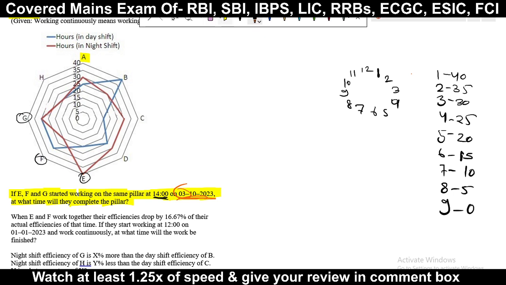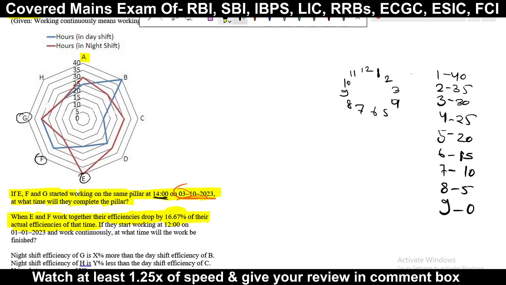The next question is: when E and F work together, their efficiency drops by 16.67 percent of their actual efficiency at that time. So it is given that the efficiency is dropped by 16.67.